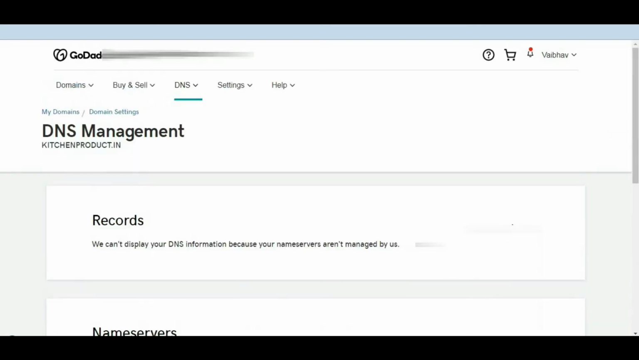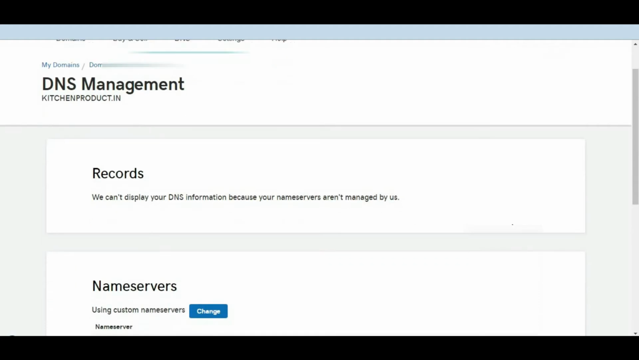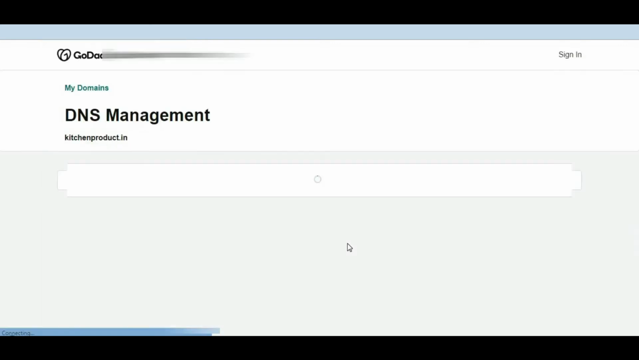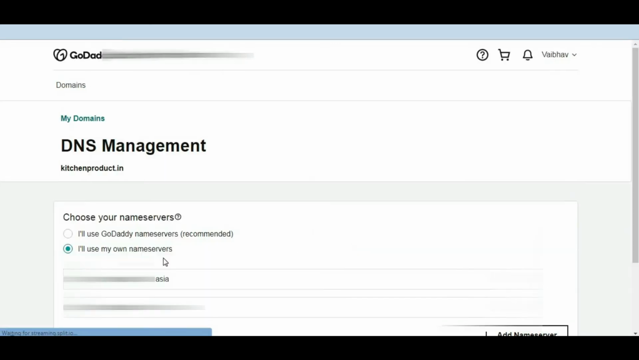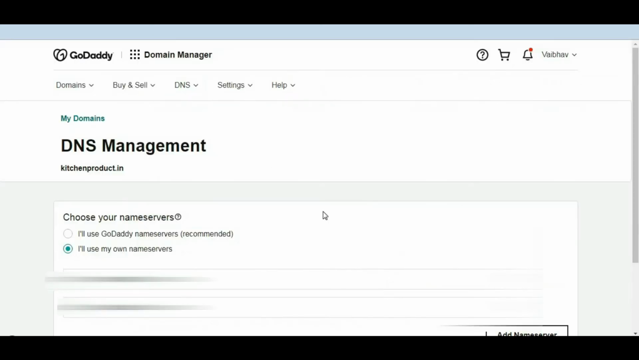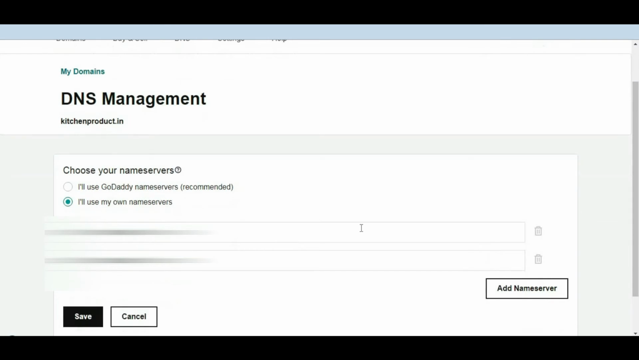Scroll down, here it is, name server. Just click on this change and paste over here. We have already copied, so just paste it over here first. Again go back, copy the second and paste in the second row. That's it. And just click on save. Then your WordPress website will be live within 24 hours.